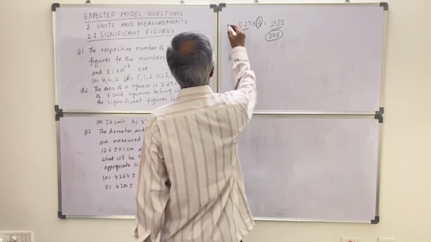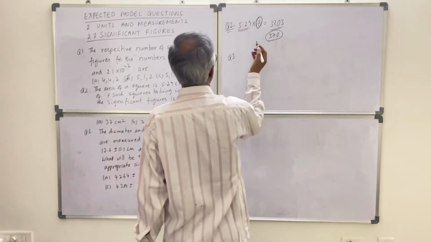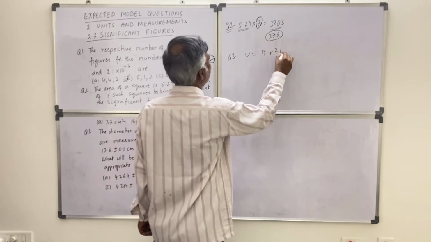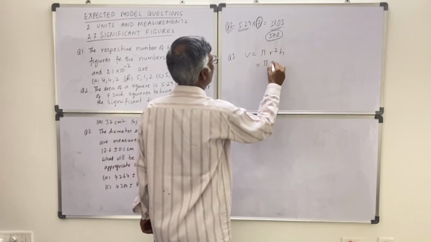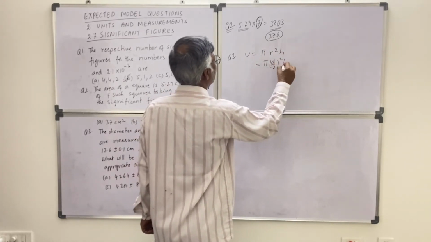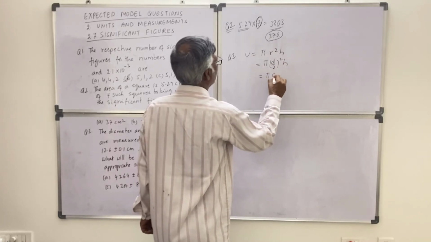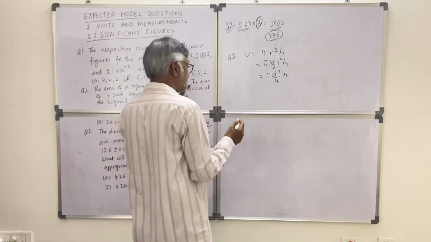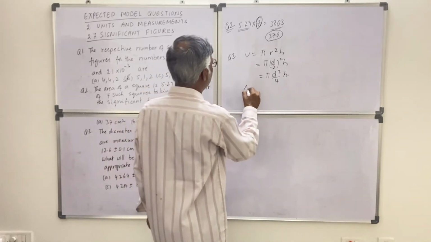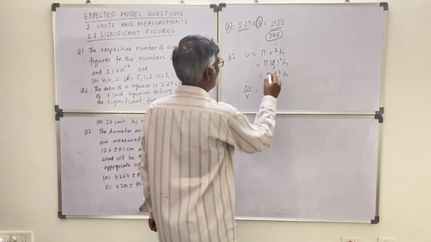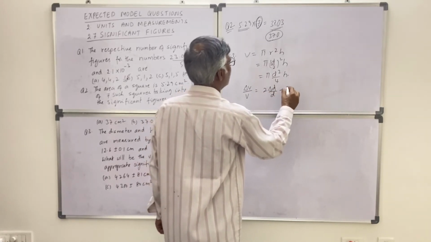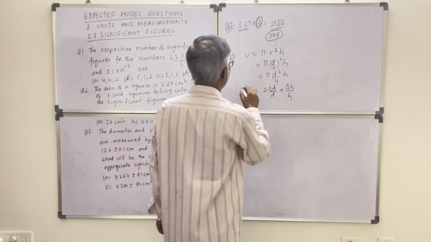Without doing any calculation also, you can write pi r square h, that is pi into d by 2 square into h, that is pi into d square by 4 into h. And in error analysis, delta V by V is equal to 2 into delta D by D plus delta H by H is the formula.